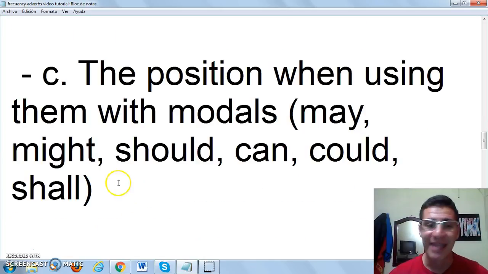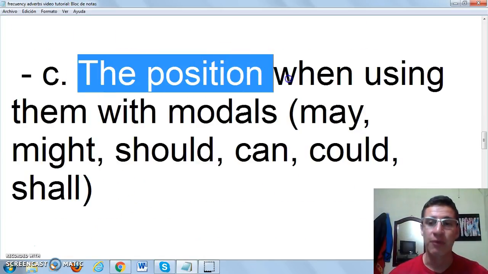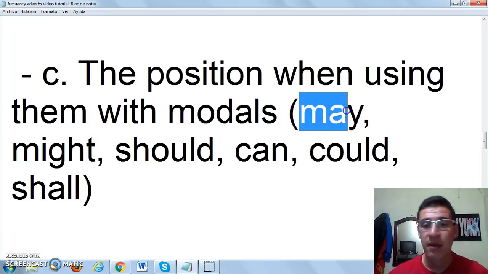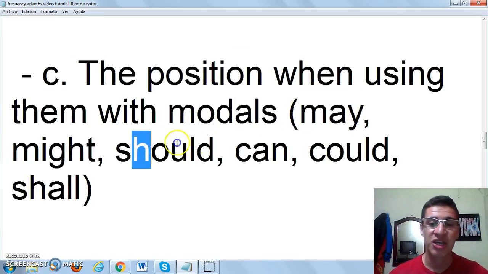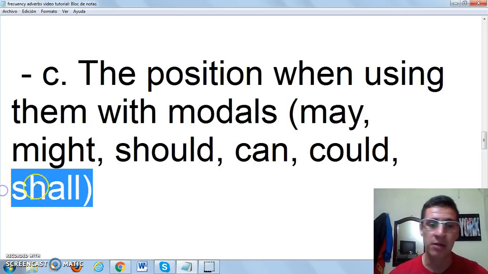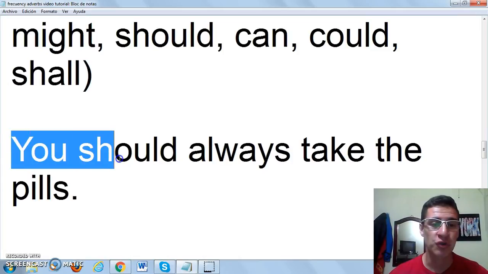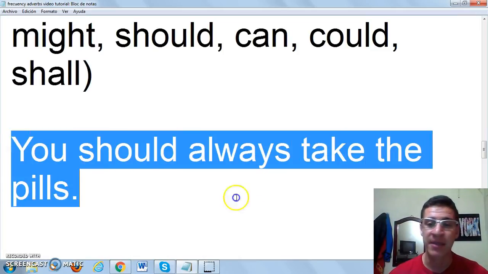And the third case is the position when using the frequency adverbs with modals. Modals like may, might, should, can, could, or shall. So I put an example in here. You should always take the pills.